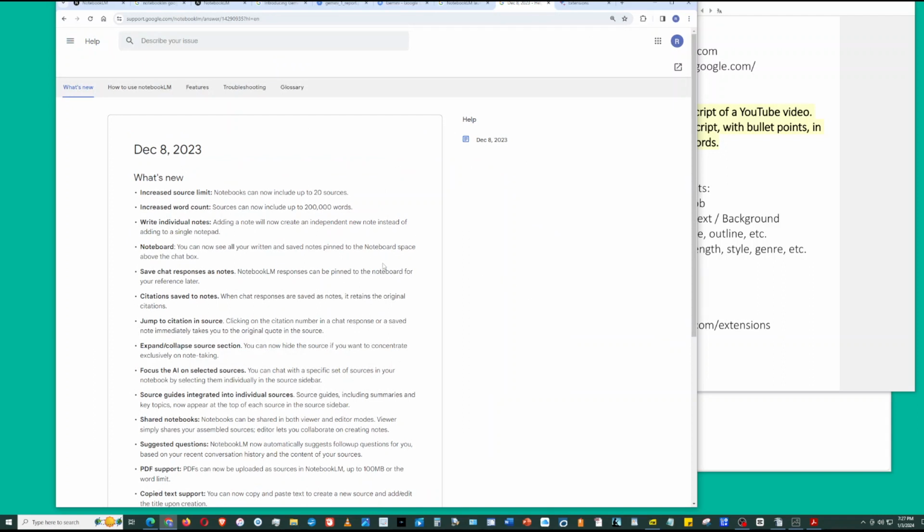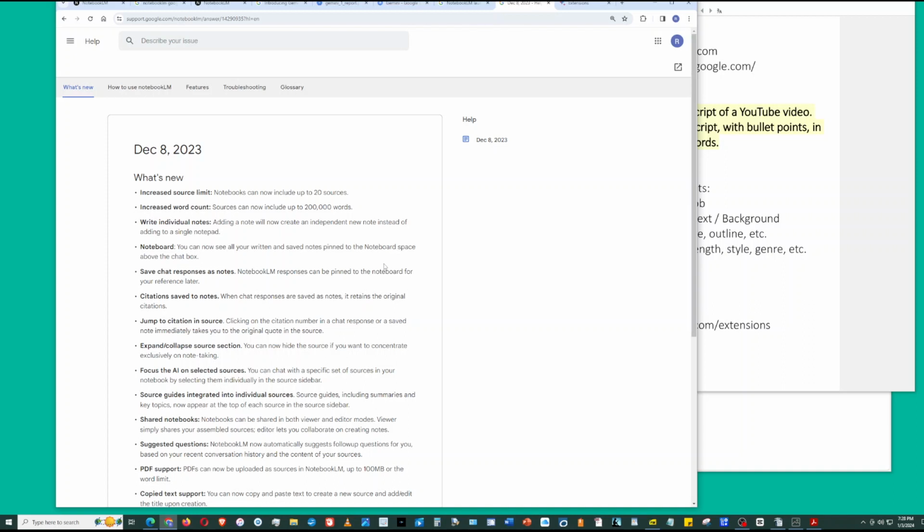Now, another reason why I got excited about Gemini and NotebookLM and Bard is that Google is very generous with their limits. So you can upload up to 20 sources on NotebookLM, and each source can have up to 200,000 words. So each source can have up to 200,000 words, and you can have 20 sources.